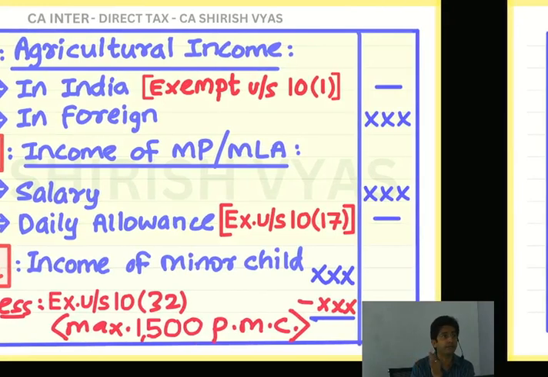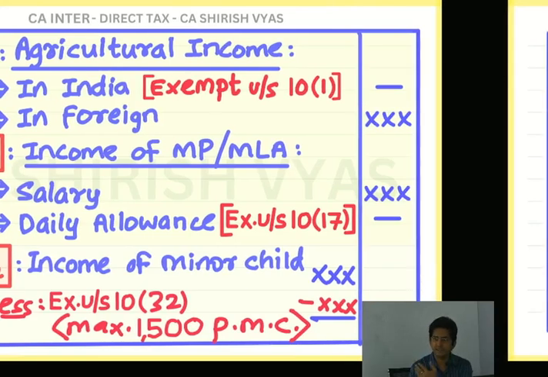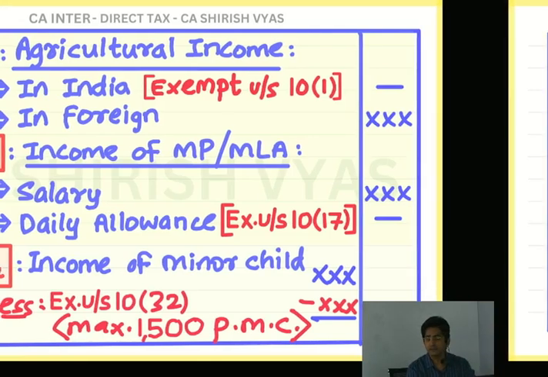It's not per month. It's for the whole year. 1,500 for the whole year, but per minor child. Why have I written like this in the inner column? Because it is not fully exempt. If something is fully exempt, you put a dash. Is this fully exempt or partly? So first write in the inner column, then minus the exemption, balance in the outer column.